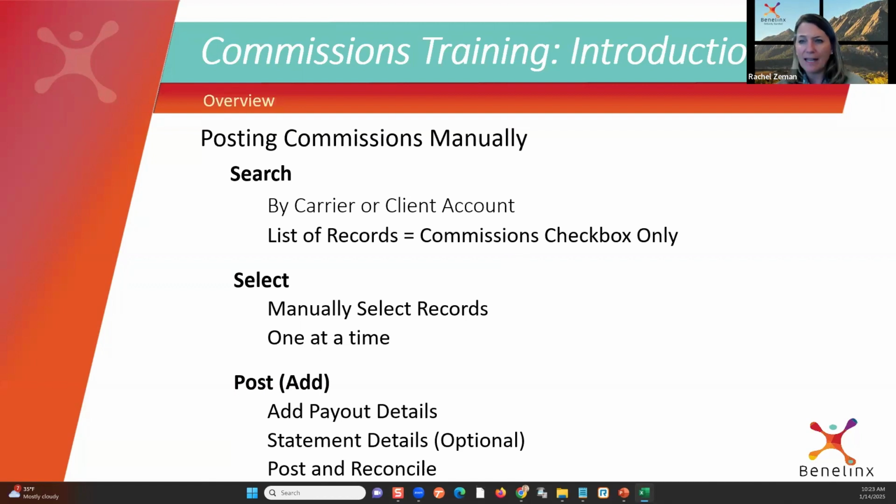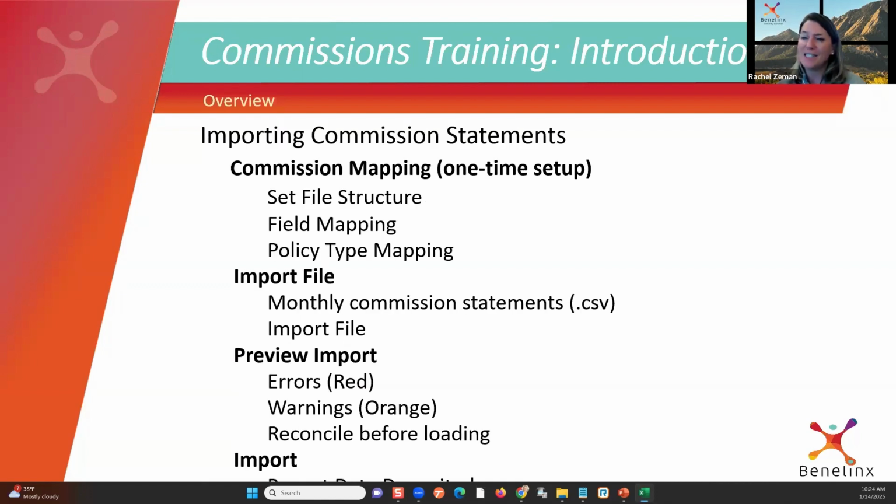We have to manually add in the details, policy information, payout amount, commission payout date, deposit date, and we add it, right? We continually do that as we complete loading up and adding those manual entries at the bottom. If we reconcile it correctly, it tells us the total and it matches for us. Pretty simple process, but that's the manual process. So typically what we're going to recommend is doing that for the smaller carriers that you're working with that don't have electronic statements. Ideal state, if we could do it all for everybody, we will.